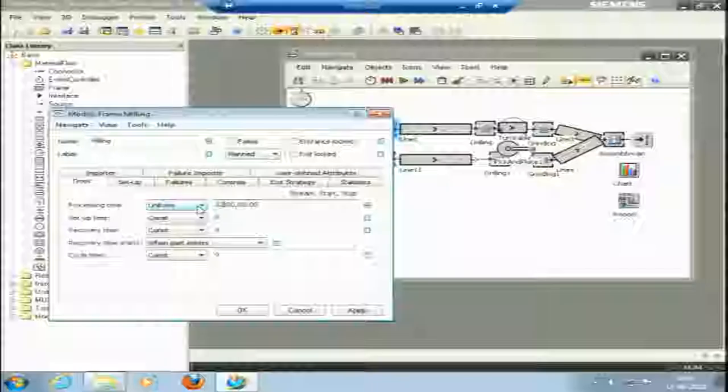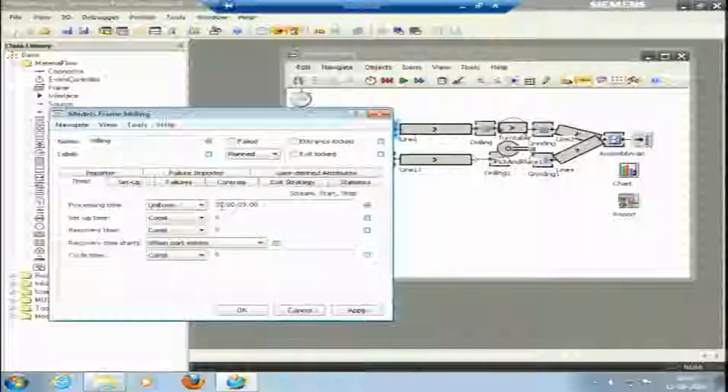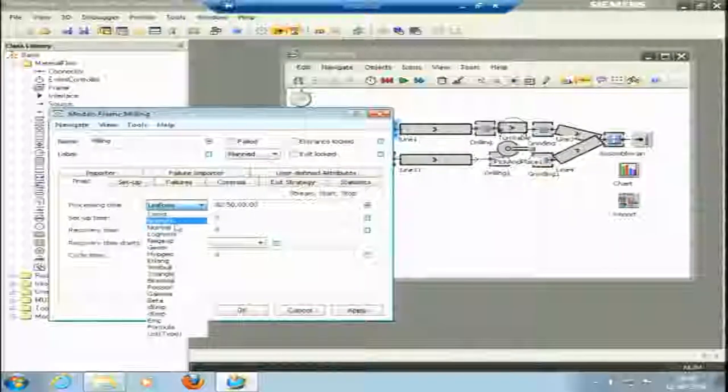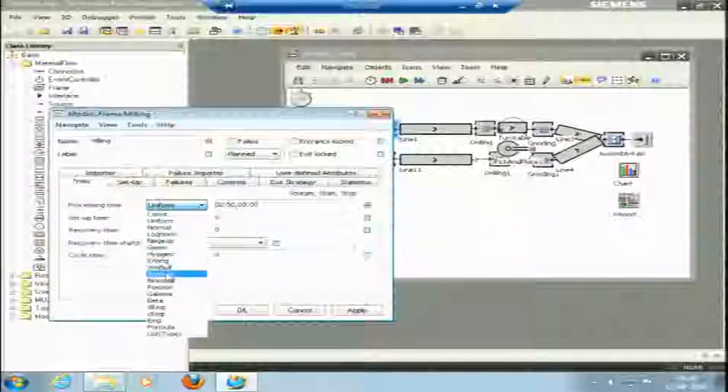So I have just put the uniform distribution. We know that the minimum time would be 2. Or let me say the time varies from 2 minutes 50 seconds to 3 minutes. We know that this is the minimum, this is the maximum. First I will talk about the triangle distribution.